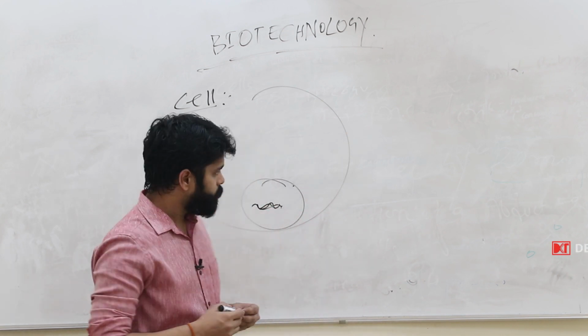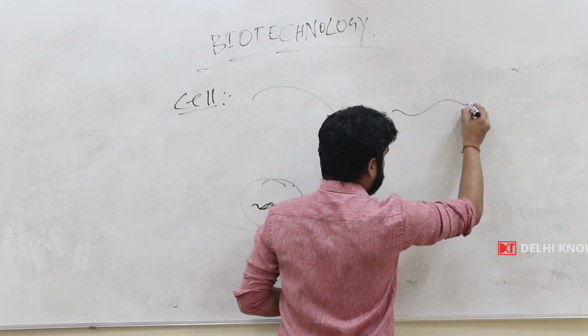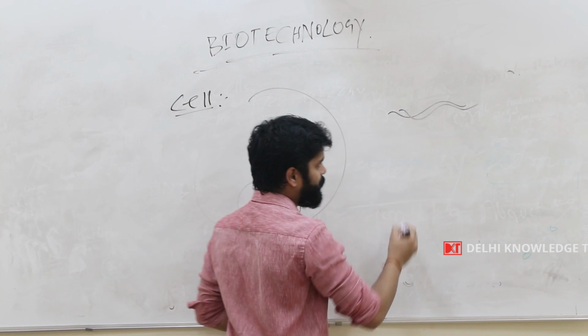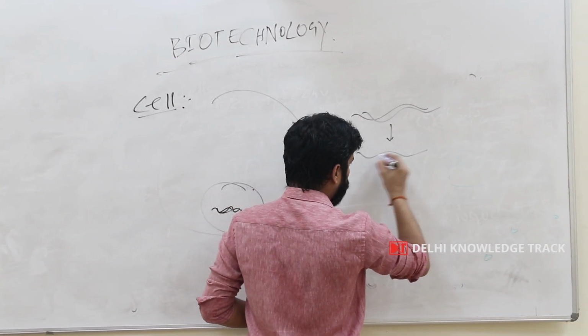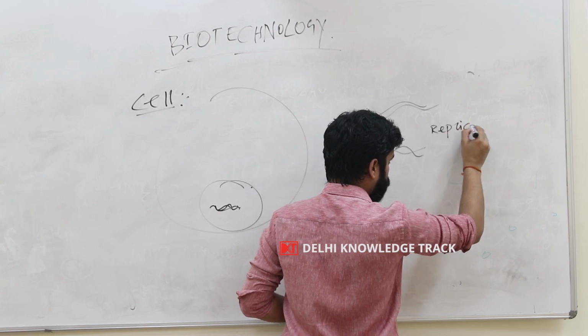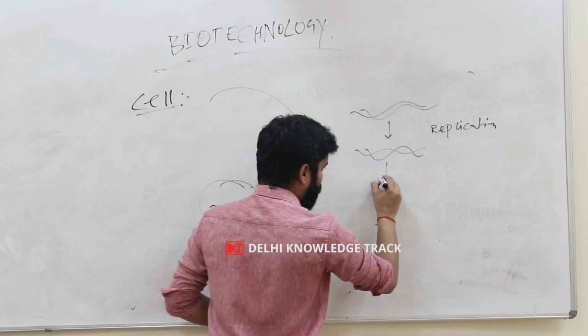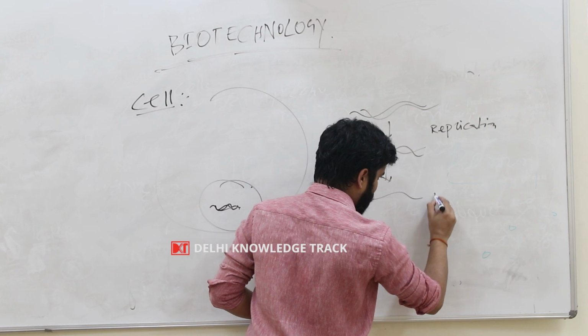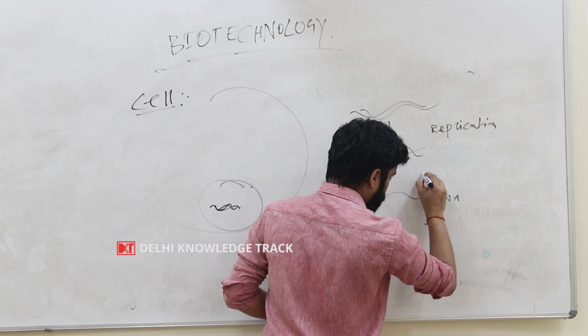This condensed form of the DNA is known as chromosome. So inside the nucleus, double stranded DNA gets converted to double stranded DNA. This is known as replication. This DNA can get converted to single stranded RNA, and this is known as transcription.